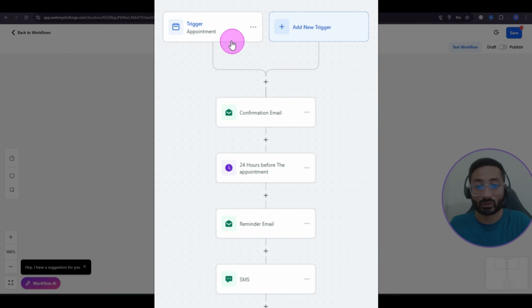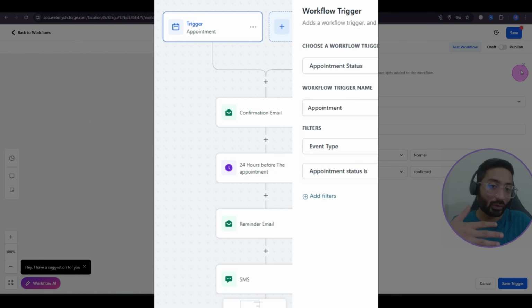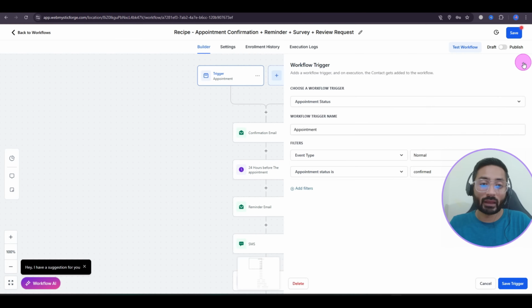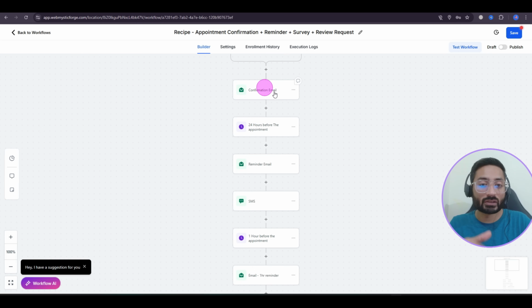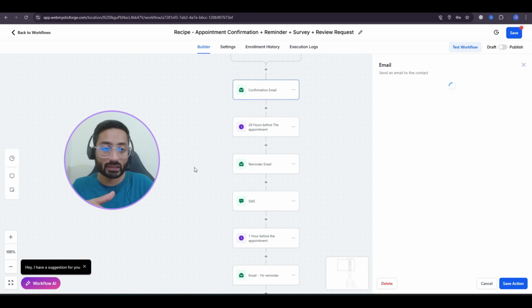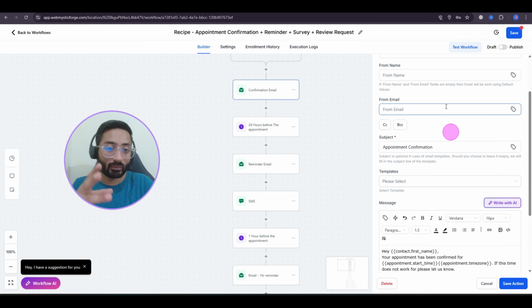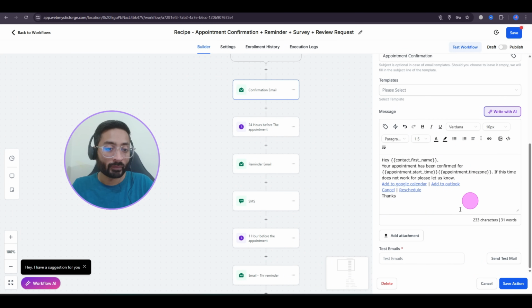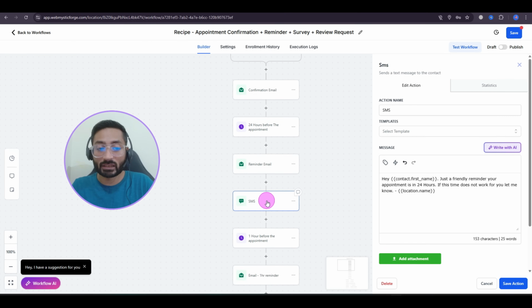By using this, you can just go into each trigger and each element, open it, and change the emails as per your needs, your company name, your account email, and put those here. If you want to change the messages here, you can do that also. And if you're sending an SMS, and you already have a phone number verified and approved, A2P approved, you can easily send the SMS to the same lead.